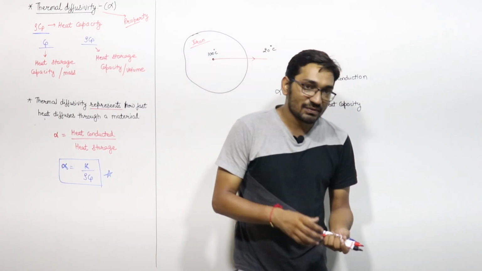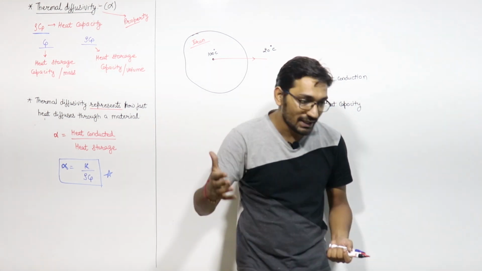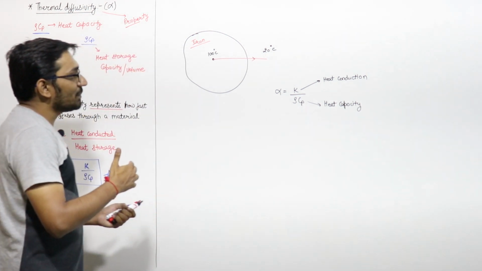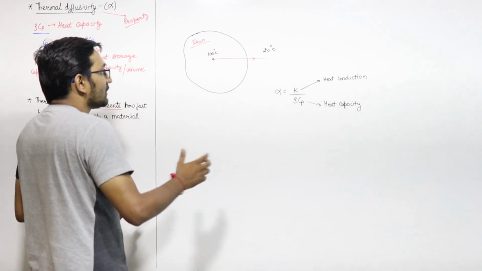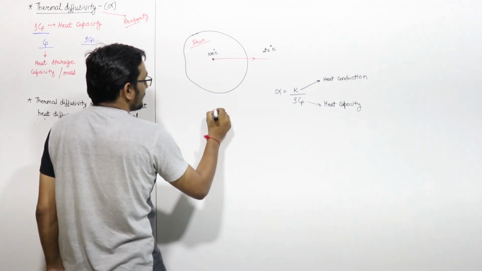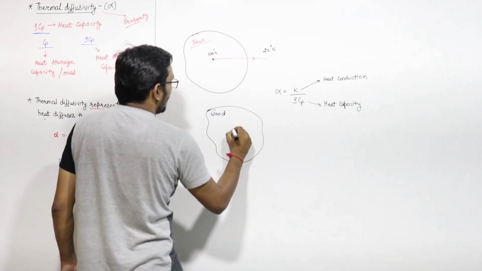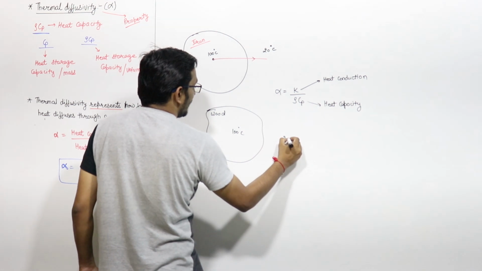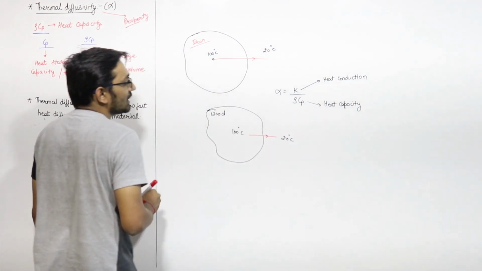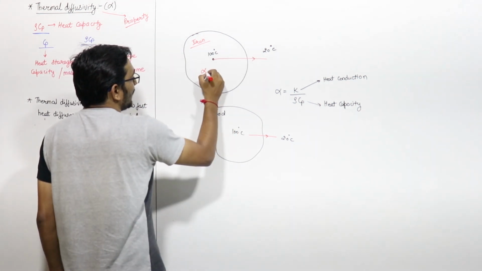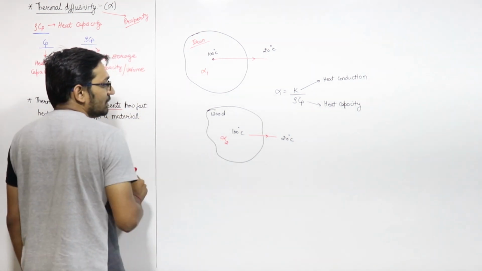The larger the thermal diffusivity, the faster is the propagation of heat. Heat will propagate faster, right? Suppose this material and another material, let us say wood. Same condition, here 100 degrees Celsius, here 20 degrees Celsius. Heat will transfer in this direction. Say alpha 1 is the thermal diffusivity of iron and alpha 2 is the thermal diffusivity of wood.